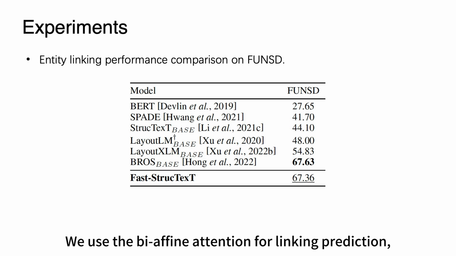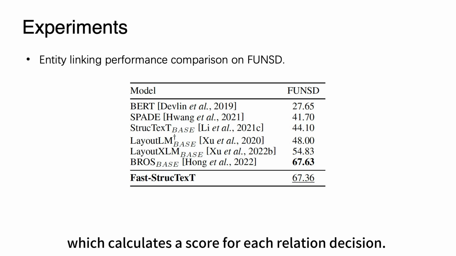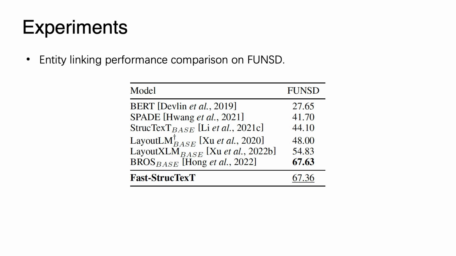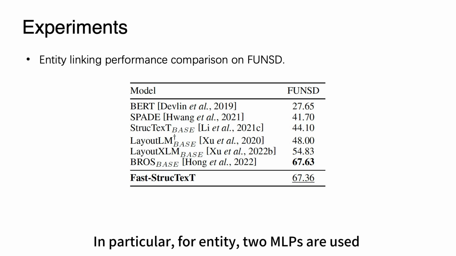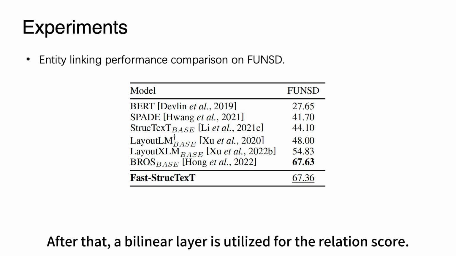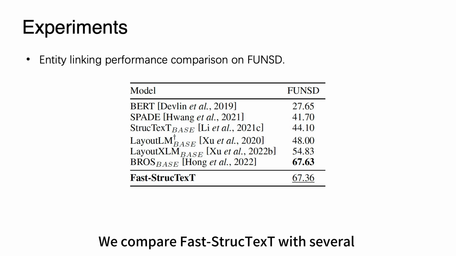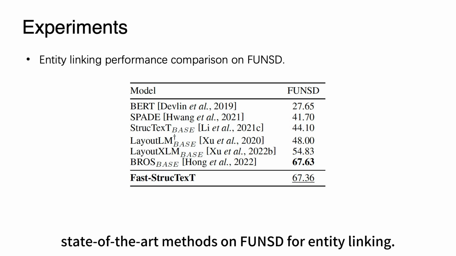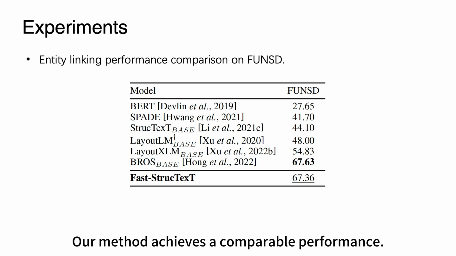The entity linking task desires to extract the relation between any two semantic entities. We use the bi-affine attention for linking prediction, which calculates a score for each relation decision. In particular, for entities, two MLPs are used to project their corresponding features, respectively. After that, a bilinear layer is utilized for the relation score. We compare Fast-StrucTexT with several state-of-the-art methods on FUNSD for entity linking. Our method achieves a comparable performance.